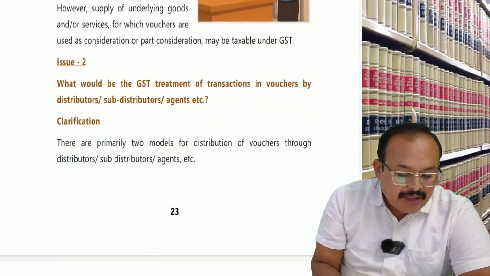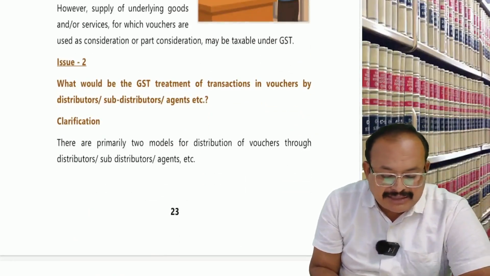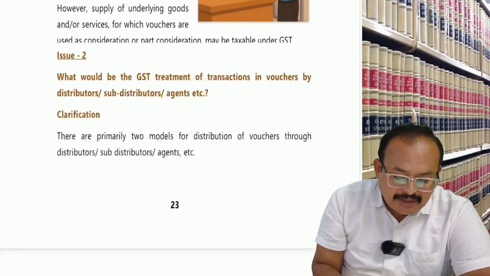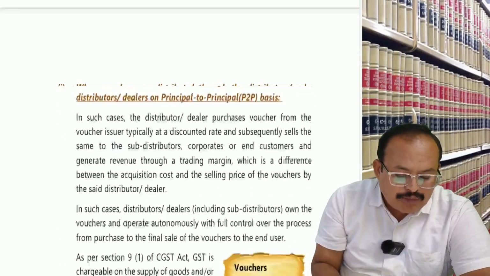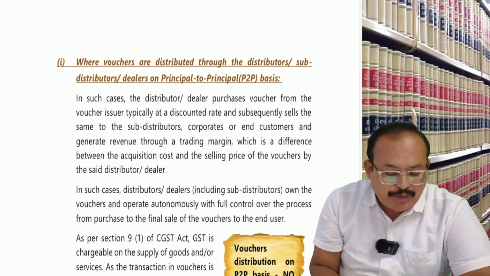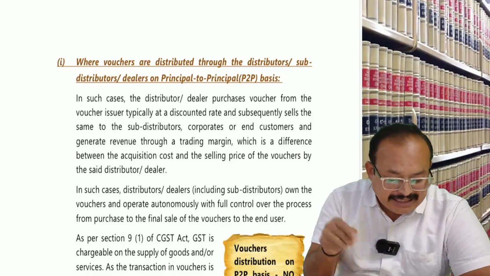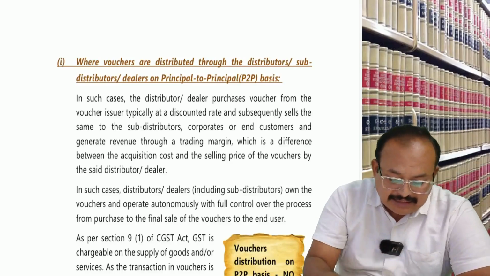See here, what would be the GST on transactions in vouchers by sub-distributor, agent, etc. Here they said where the voucher is distributed through distributors, sub-distributors, sub-dealers, on a principal to principal basis, earning the margin.